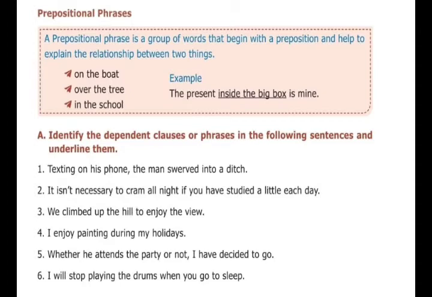I hope you all understood what clauses and phrases are and their kinds. Now examples are given. That is the exercise you have to find out. See the first one: identify the dependent clauses and or phrases in the following sentences and underline them. Here you are asked to identify a dependent clause or phrase. You know, a dependent clause means incomplete meaning. A phrase means a group of words that does not have a subject or verb. So you can easily identify.